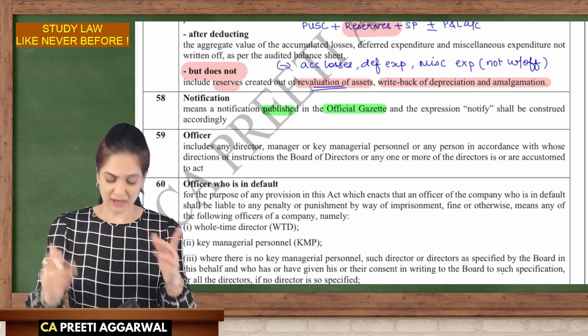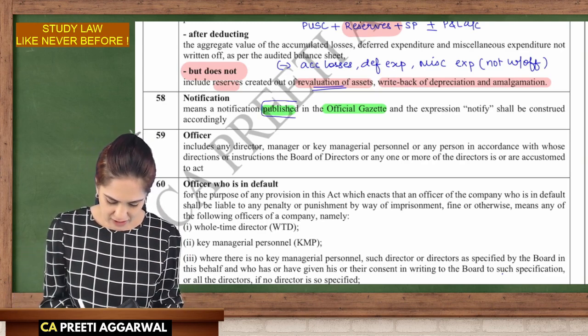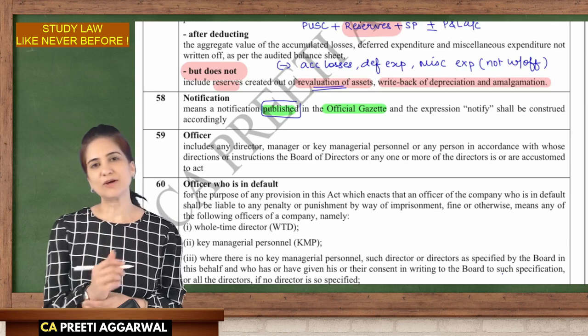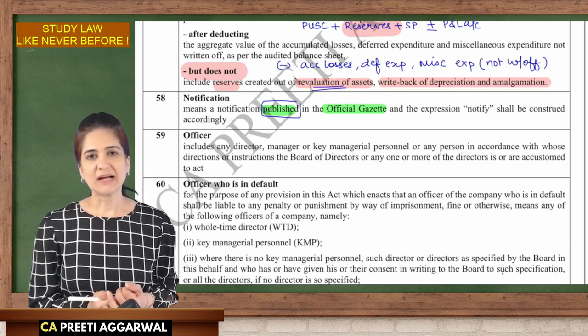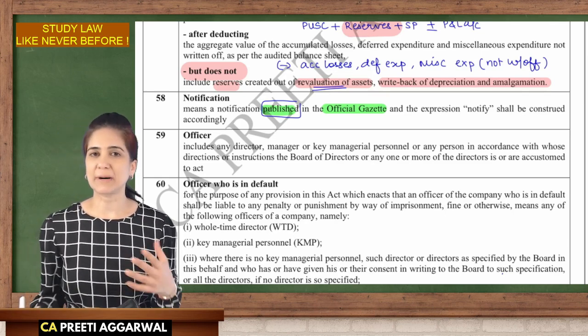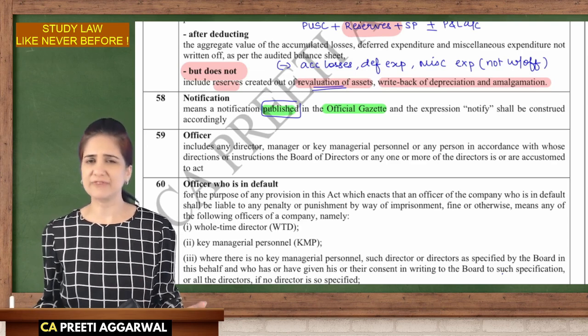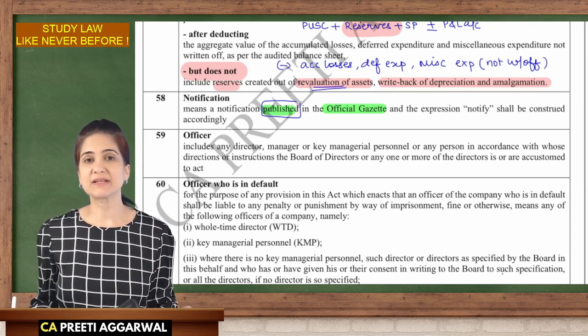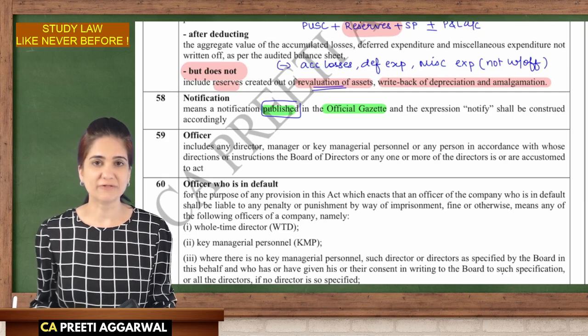So we notify. What is the keyword over here? We publish it in the official gazette. And I had mentioned that the official gazette is a publication by the central government. It is done on a weekly basis. It is printed in the press, Government of India.